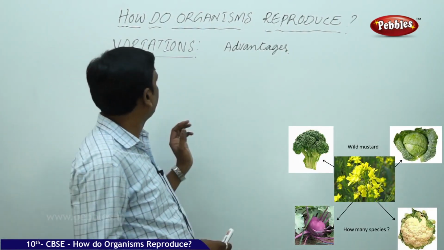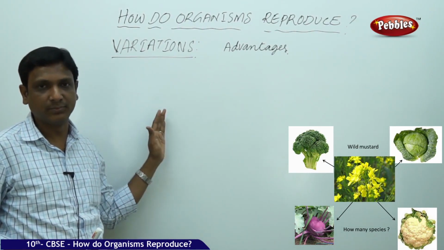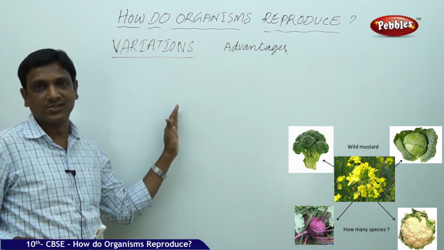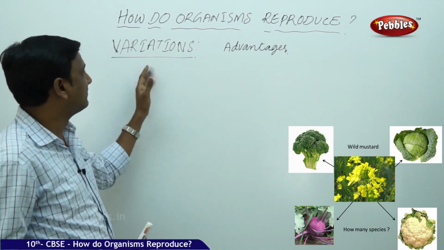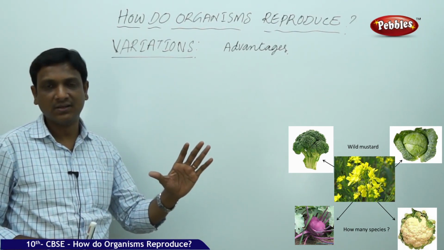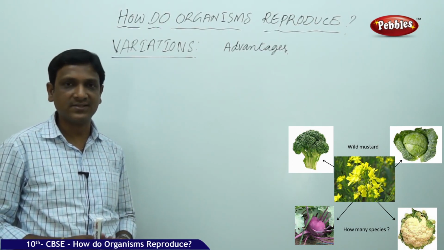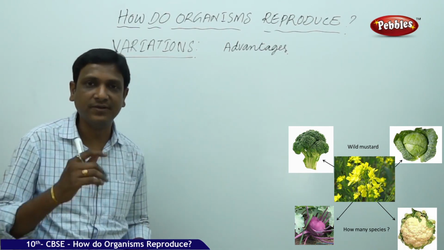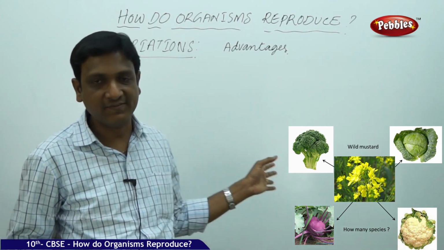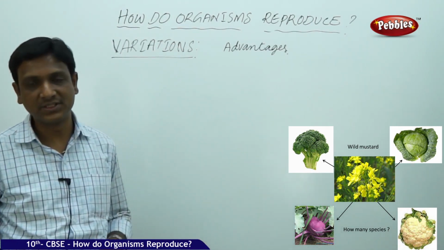So here we have seen that at every stage, whenever there is reproduction, whenever there is copying of a new cell, production of a new cell from the parent, there are some changes in the DNA which we call variations. Now let us see what these variations are. Are they really helpful for the organism or useless? The variations are very helpful for the organisms. How are they useful? Overall, in general, we discussed that variations are helpful for the process of evolution. Let us see how the variations are helpful for the organisms.